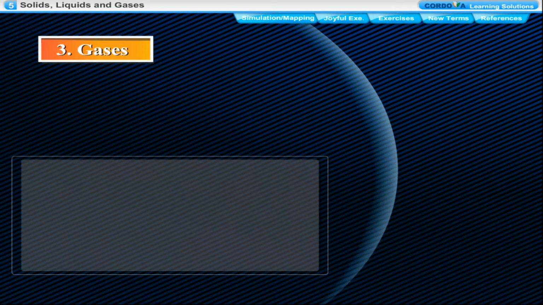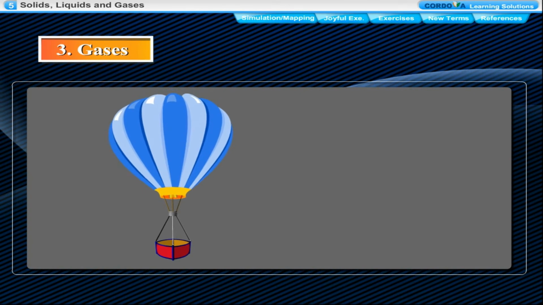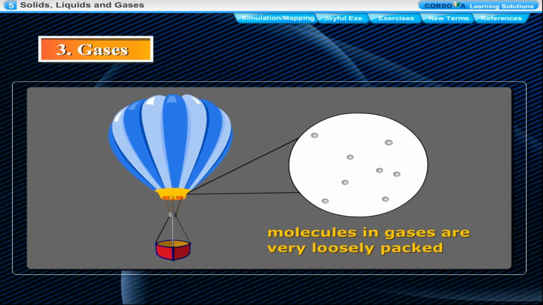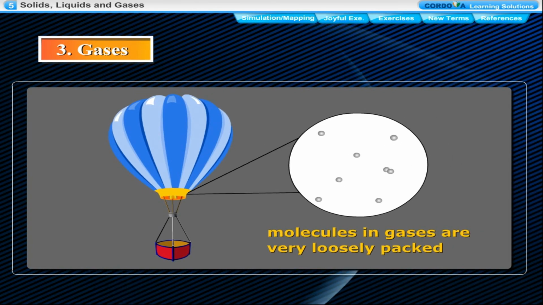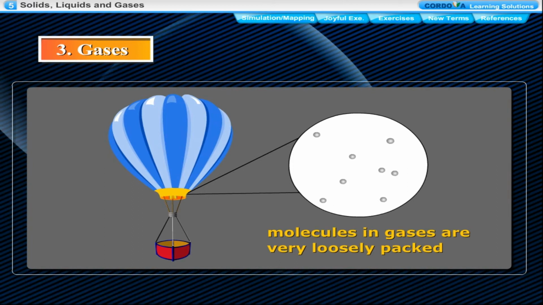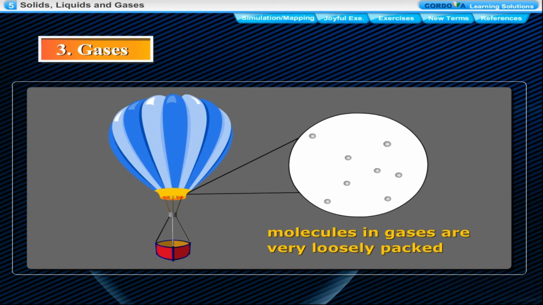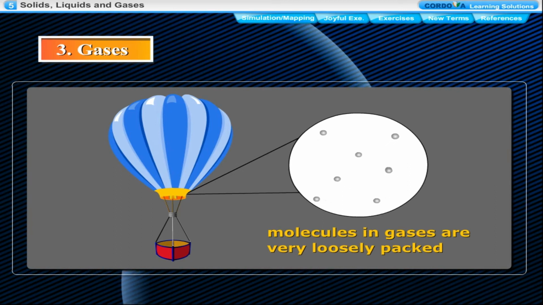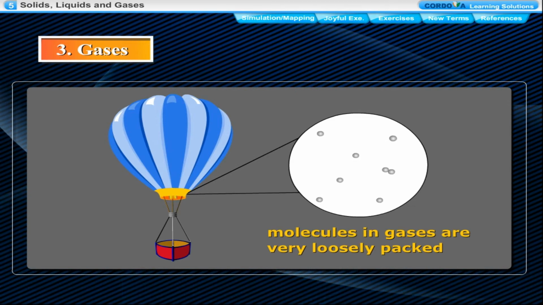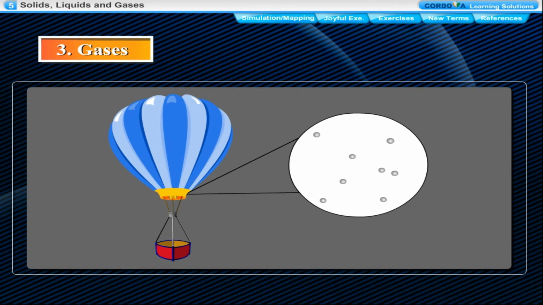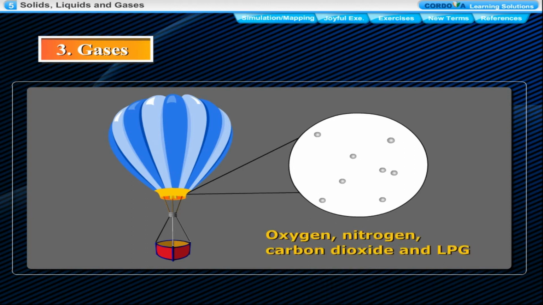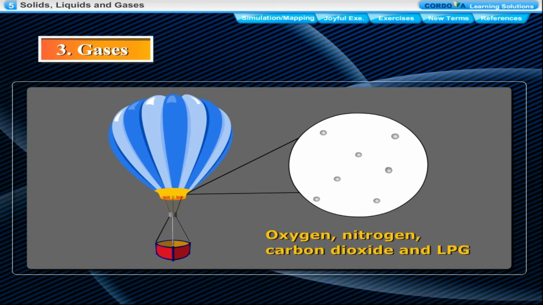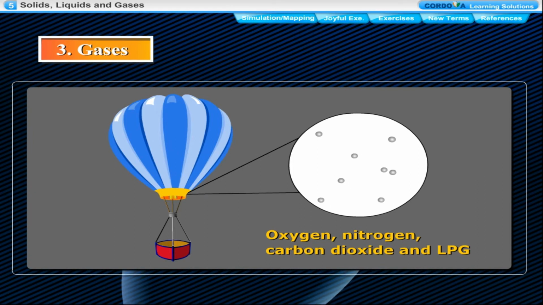Gases. Molecules in gases are very loosely packed. They have a very weak force of attraction, so they can move freely. Therefore, gases have no definite shape or volume. They occupy all the available space in the container in which they are kept. They can flow more easily than liquids and are also called fluids. Oxygen, nitrogen, carbon dioxide and LPG are gases.